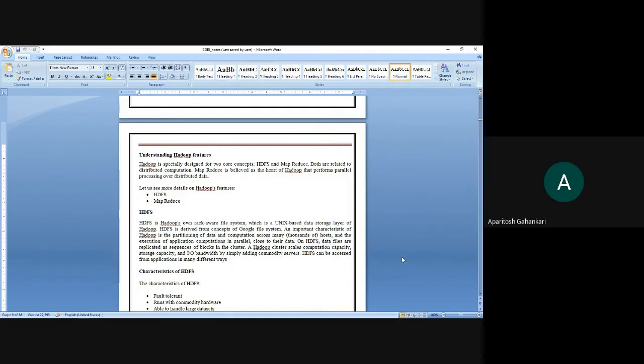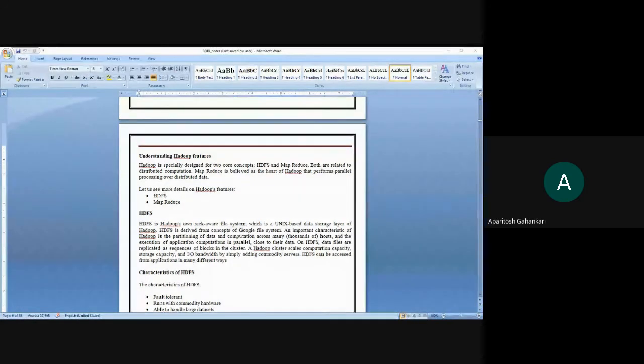So MapReduce is believed to be the heart of Hadoop, which helps in parallel processing over the distributed data. Data is distributed means that there will be n number of machines which are working. Say for example, this is a particular machine, here is another machine, here can be one more machine, and all these machines are connected with each other.